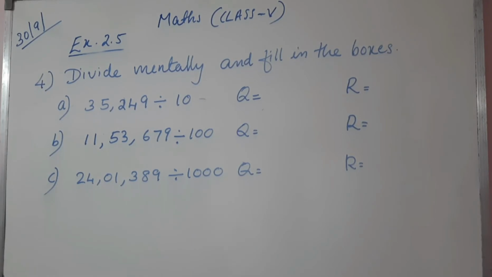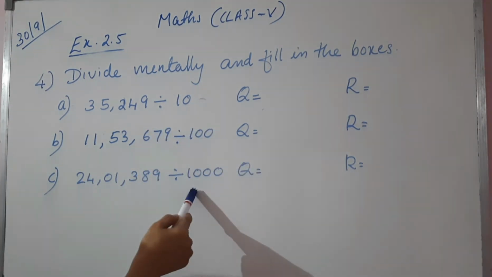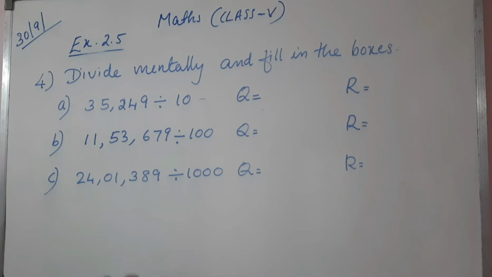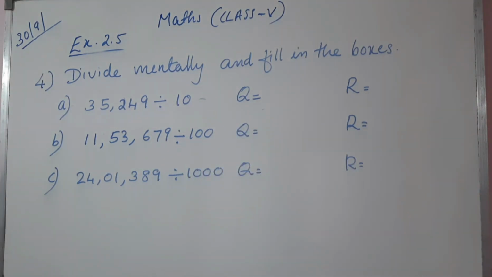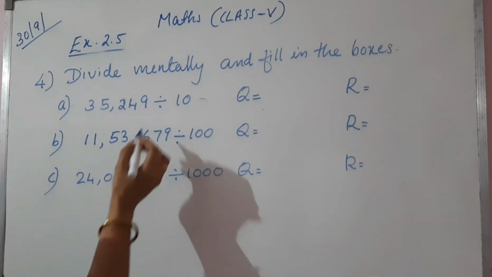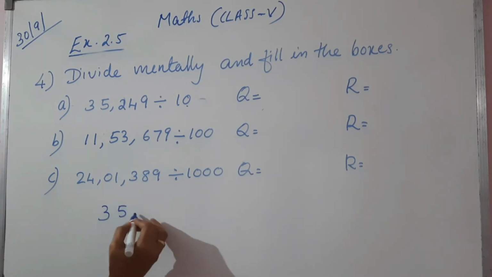Now we can go through how to divide a number by 10, 100 and 1000. Fourth main, divide mentally and fill in the boxes. Here it is division by 10, 100 and 1000. All the three cases I have taken here. Without actual division, you have to find out the quotient and remainder here. So how can we find out the quotient and remainder? First we are dividing by 10. I will explain here.